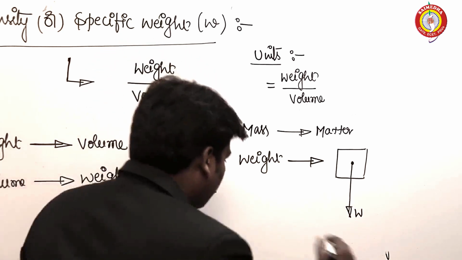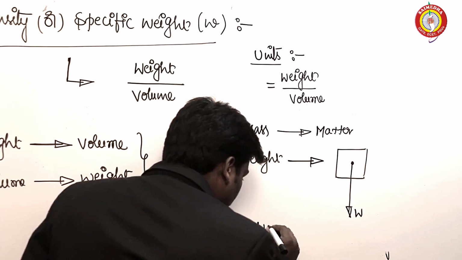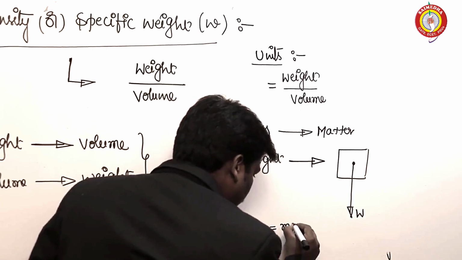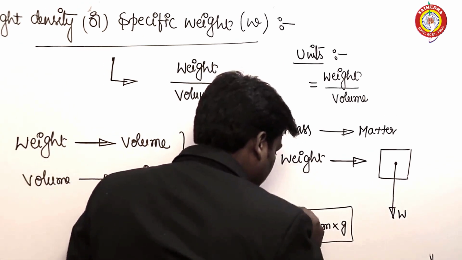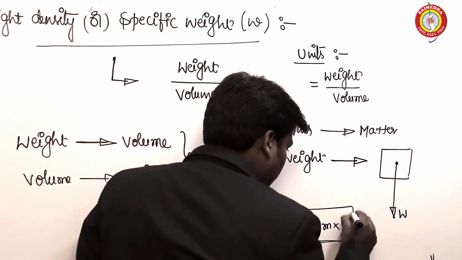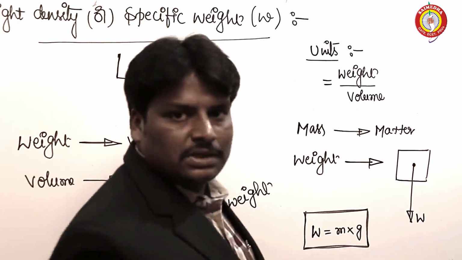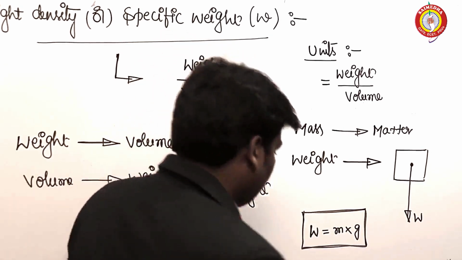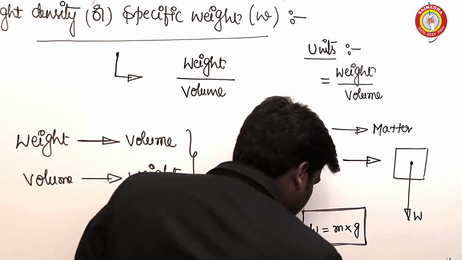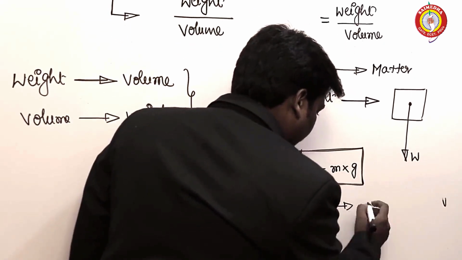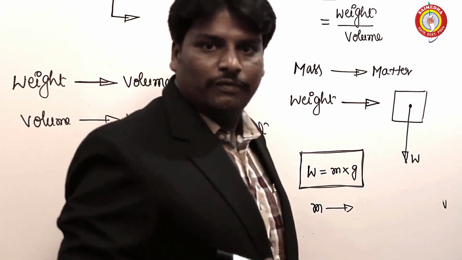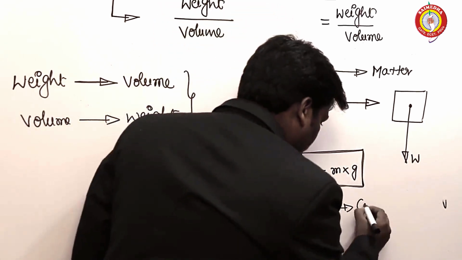We know W is equal to mass into acceleration due to gravity. Mass always remains constant irrespective of the planet or the location where we are.